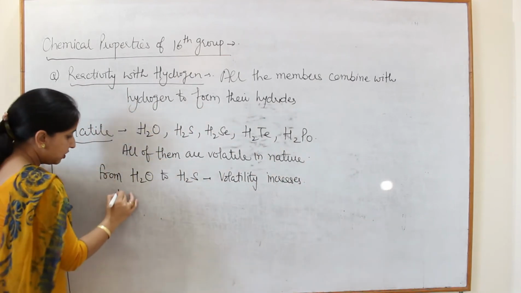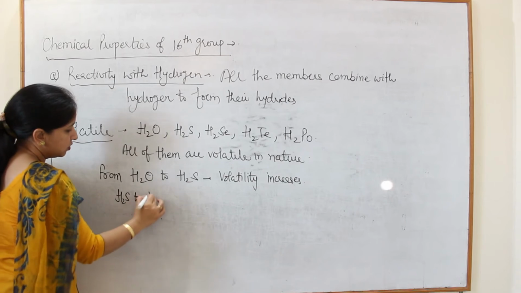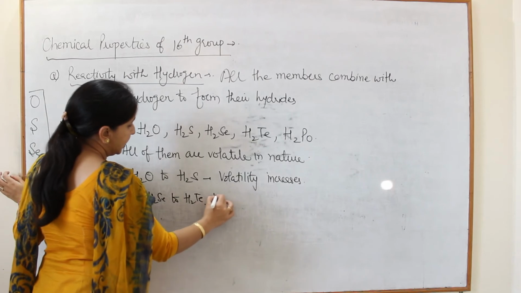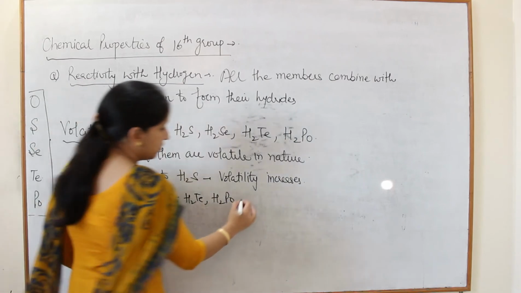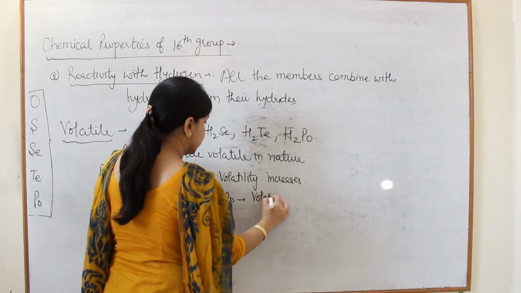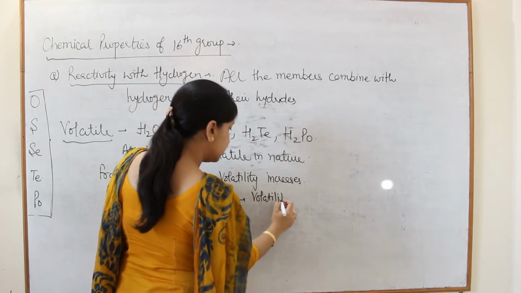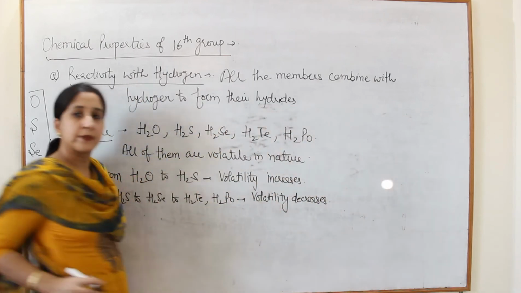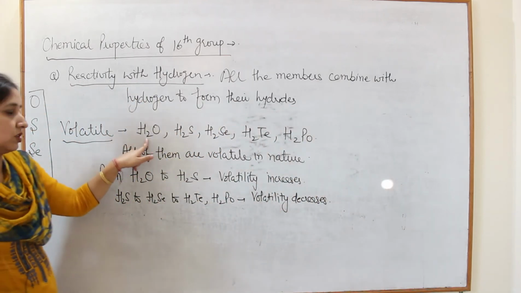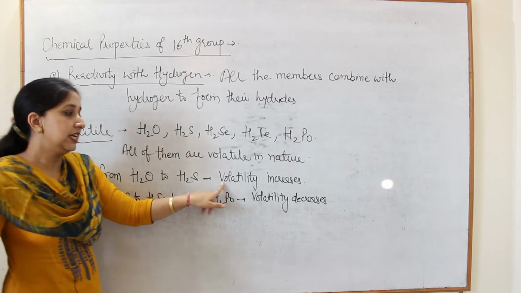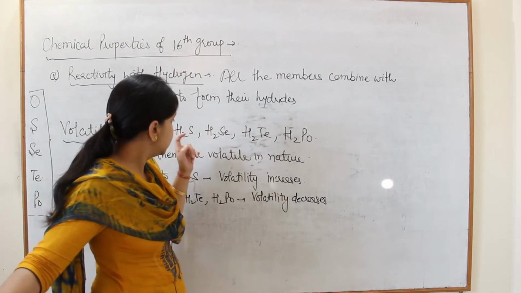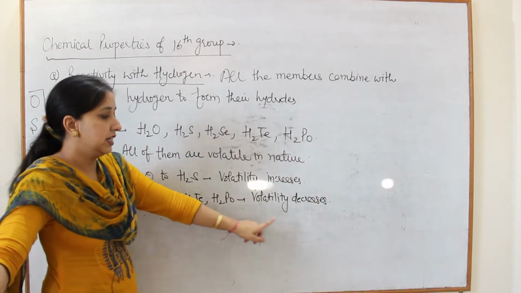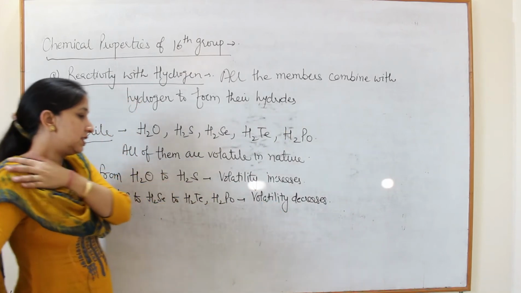But when we move from H2S to H2Se to H2Te and H2Po, volatility decreases. So there are two cases. From water to hydrogen sulfide, volatility increases, and afterwards sulfur to selenium, selenium to tellurium, tellurium to polonium, its volatility decreases. So what is the reason?